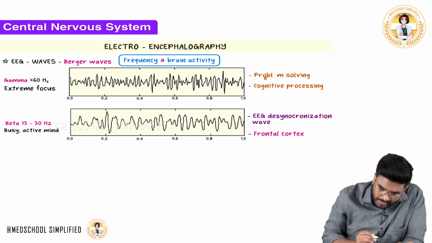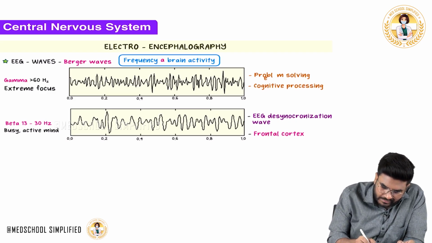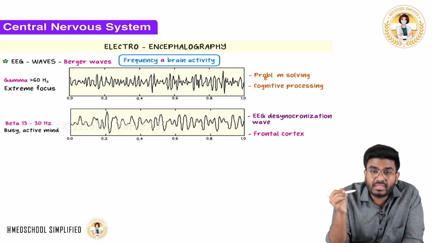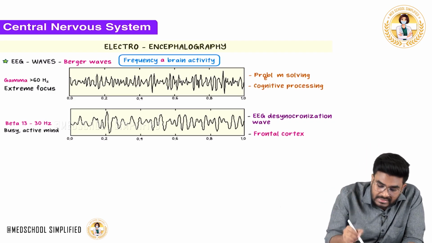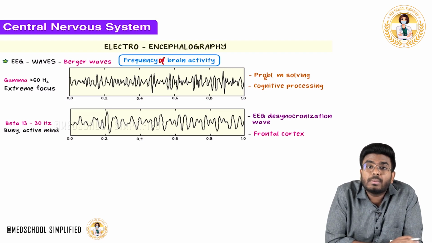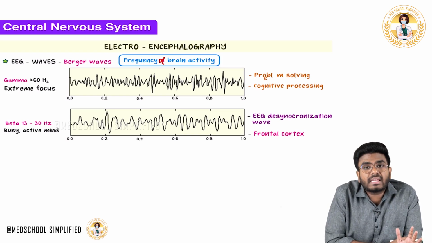Now the first point I want you to know is the frequency of the waves. Frequency means the number of waves which are coming. The number of waves is directly proportional to the brain activity. So the more the brain activity, the more the number of waves, which means the more the frequency. So the frequency is directly proportional to brain activity.